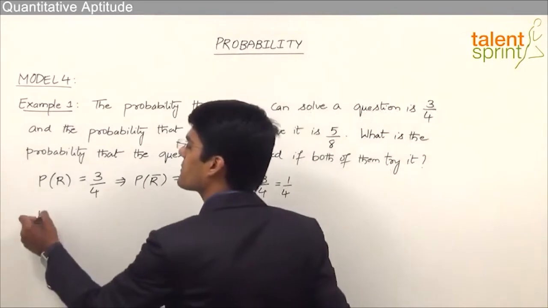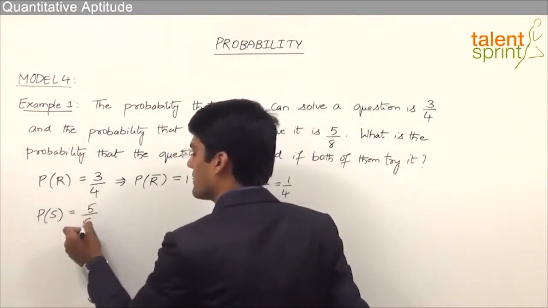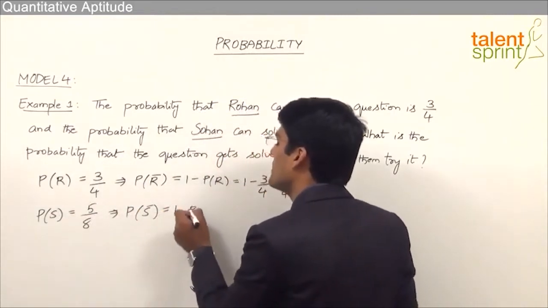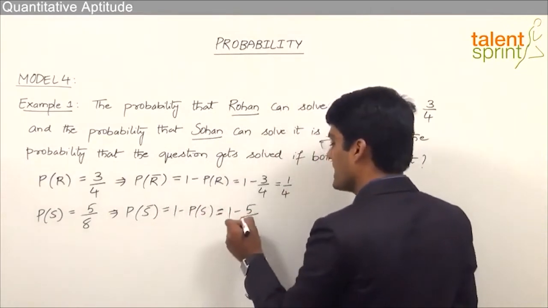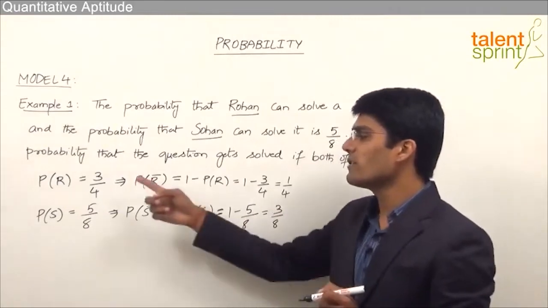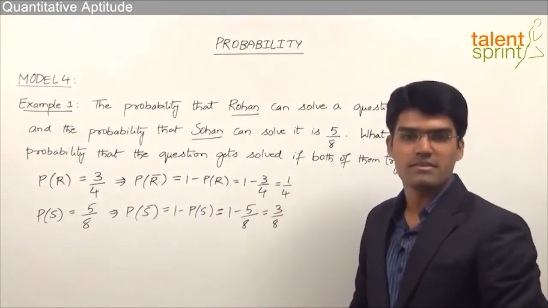Likewise, probability of Sohan's success is equal to 5 by 8 as given in the question. So from this we can say probability of Sohan's failure is 1 minus probability of Sohan's success, that is 1 minus 5 by 8, which comes out to be 3 by 8. So we now have the probability of both the persons' success and probability of the failure of both these persons.